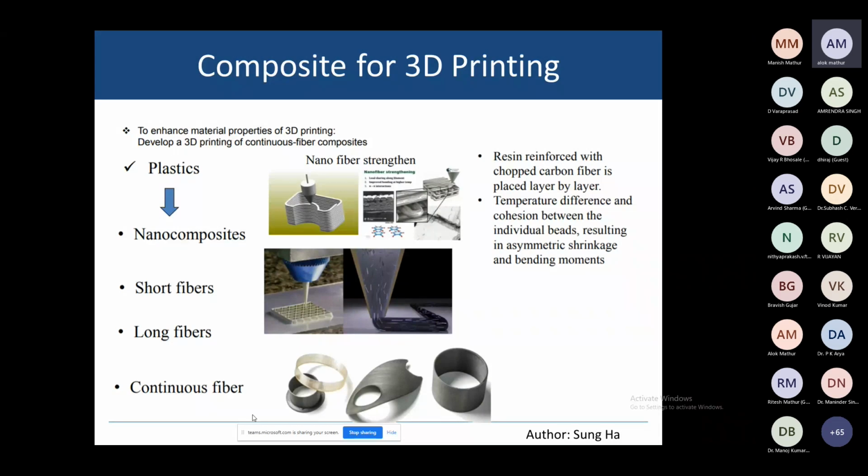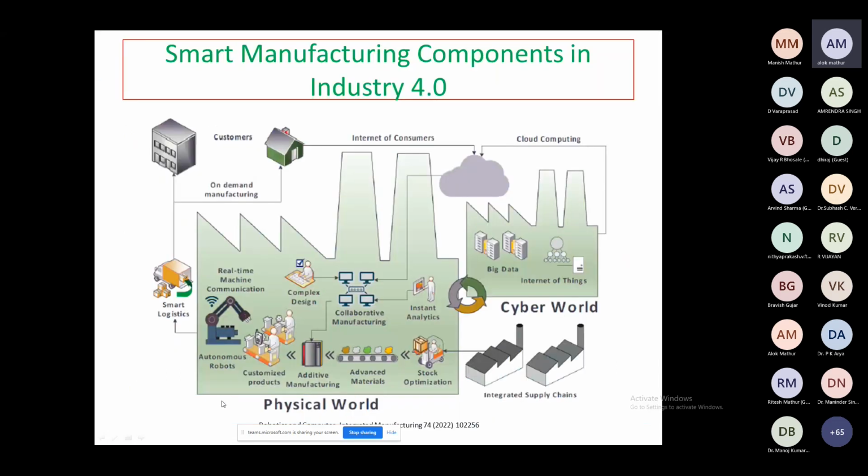The temperature difference between the individual beads results in asymmetric shrinkage and bending moment. So lots of scope is there in 3D printing right now. We have to work on this. Two or three slides remain, and we are coming to the last slide.